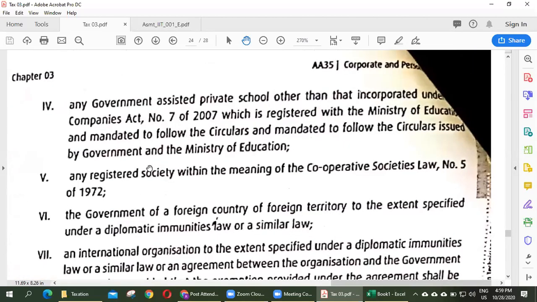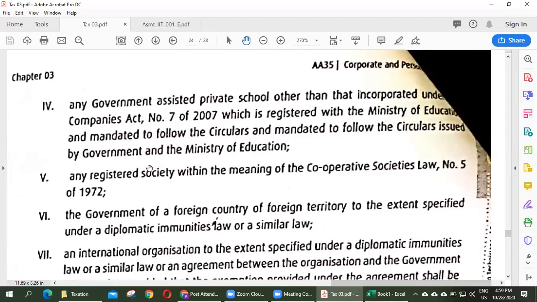And any government assisted private school other than one incorporated under the Companies Act number 7 of 2007, which is registered with the Ministry of Education and mandated to follow the circulars issued by the government and Ministry of Education.